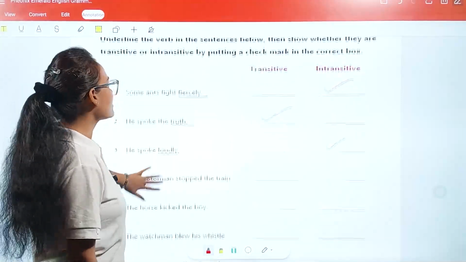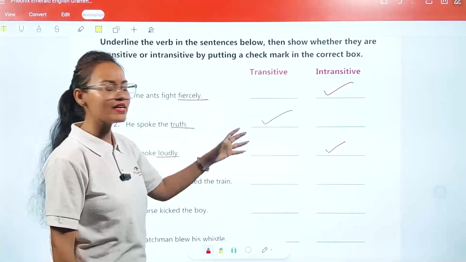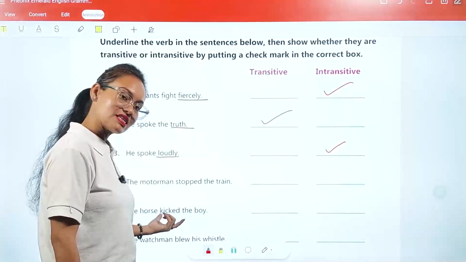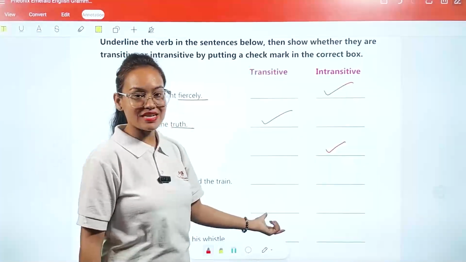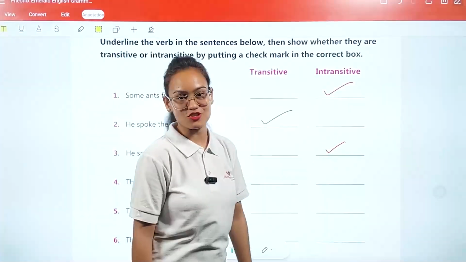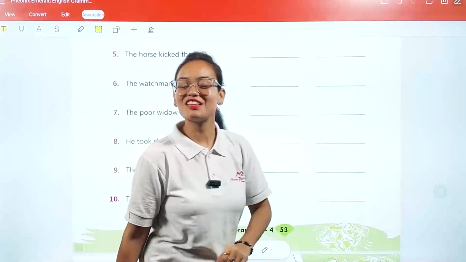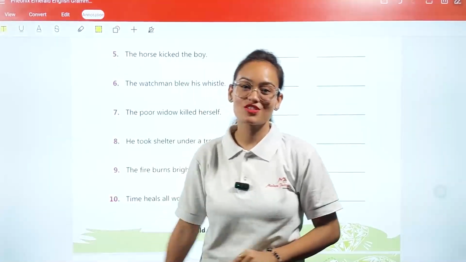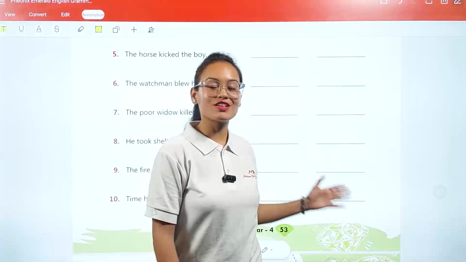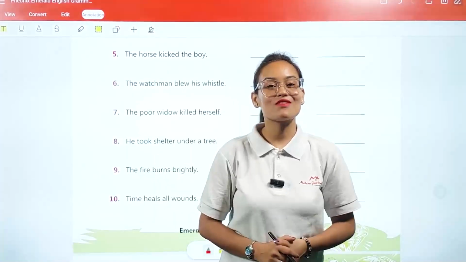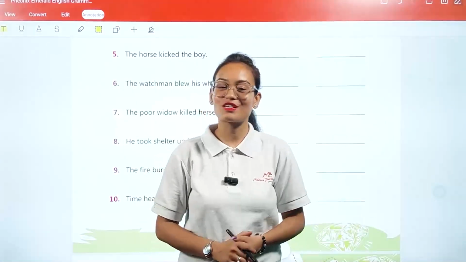Similarly, just underline the verb which is present in the sentence, and then put a tick mark under the transitive section or under the intransitive section. Okay, my dear student, in this way we have completed chapter number 6, which is based on verbs. Now, my dear students, just go thoroughly through this chapter, because you all have to complete the rest of the exercise of the chapter.